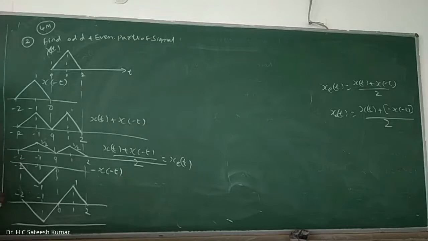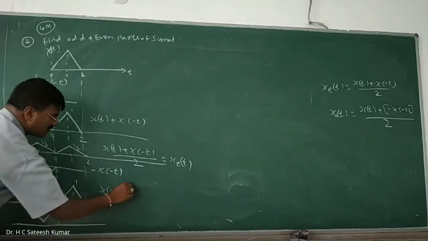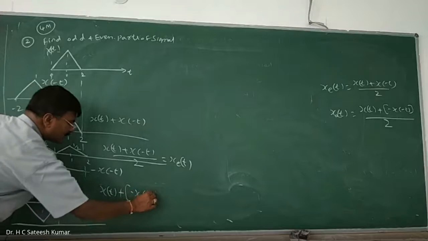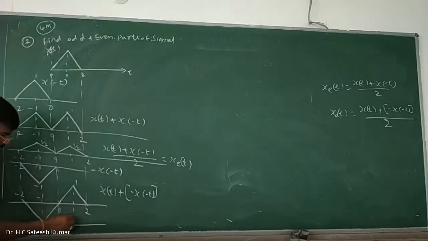Now what can we write? This we can write as divided by 2. This is x of t plus minus x of minus t, and then divided by 2. Divided by 2 means what? 1 will become half. Minus 1, minus 2, 0, 1, 2.